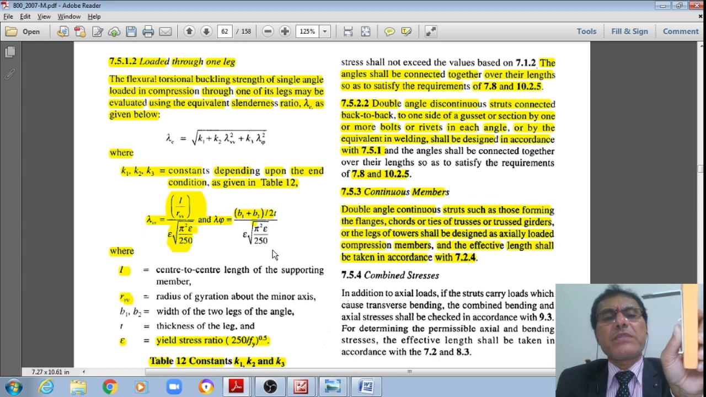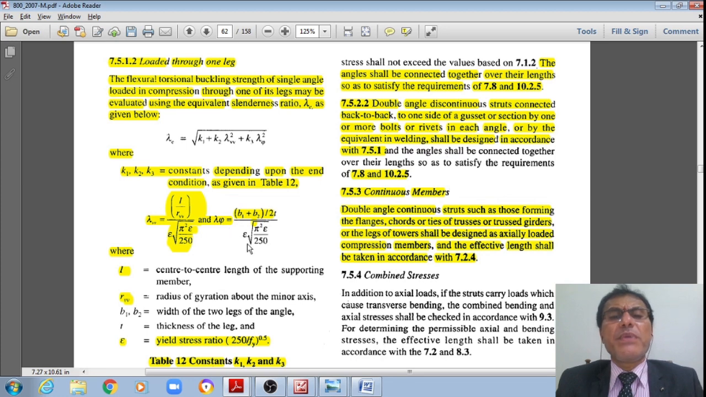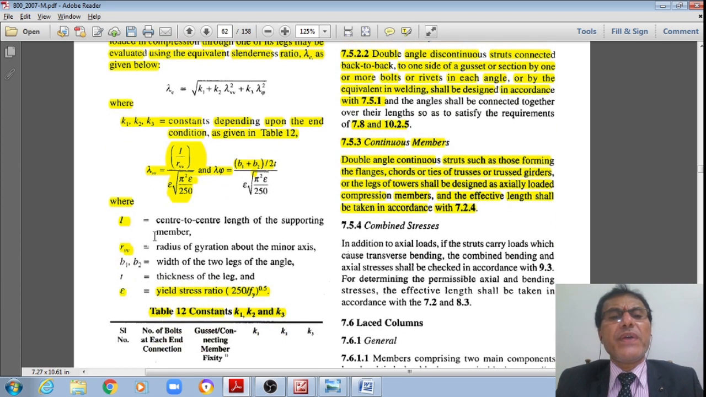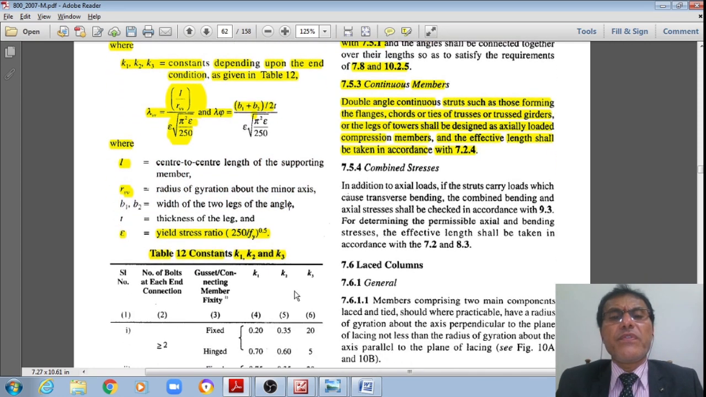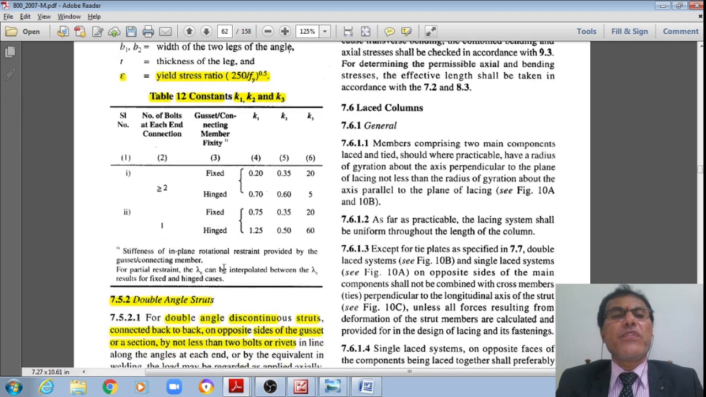Where lambda VV is L by RVV divided by epsilon square root of pi squared E divided by 250, and also lambda phi is equal to (b1 plus b2) divided by 2t, divided by epsilon square root of pi squared E divided by 250, where L is the center to center distance of the corresponding member and RVV is the radius of gyration about the minor axis, and b1 and b2 are the widths of the two legs of the angle respectively, and t is the thickness of one leg, and epsilon is the yield stress ratio given by the square root of 250 divided by fy.